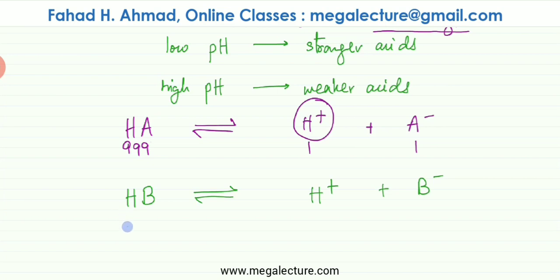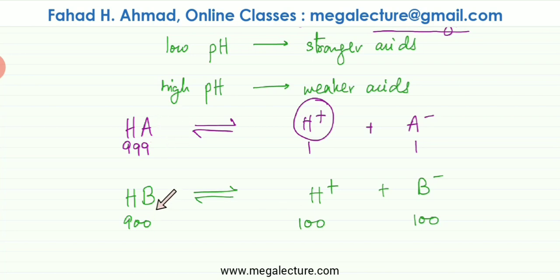Now I add the same exact quantity of HB molecules, 1000, and let's say it's a very, very strong acid. So 100 of them dissociate. So they're going to produce 100 H+ ions and 100 B- ions. Now we're not really interested in B- ions. So out of 1000, if 100 are gone, you'll be left with 900. Now see what's happening. Now this is a fair comparison.